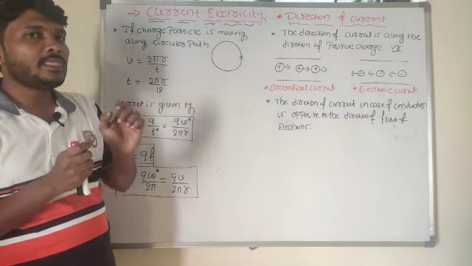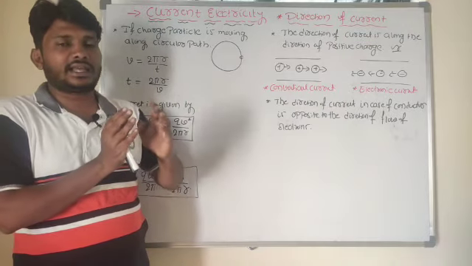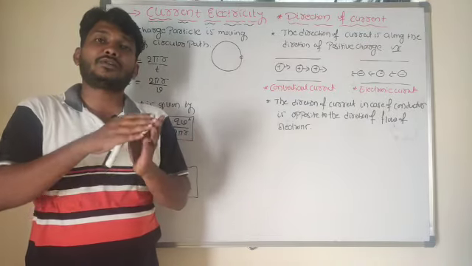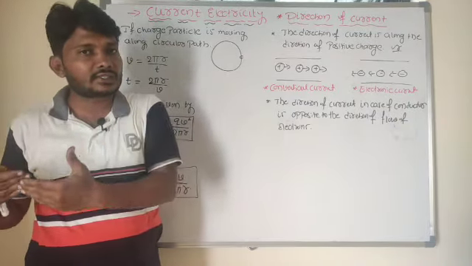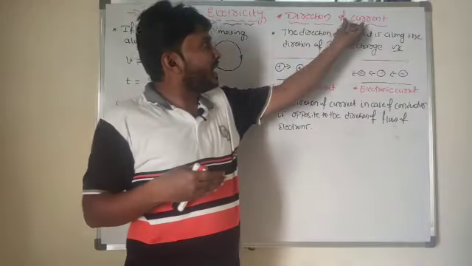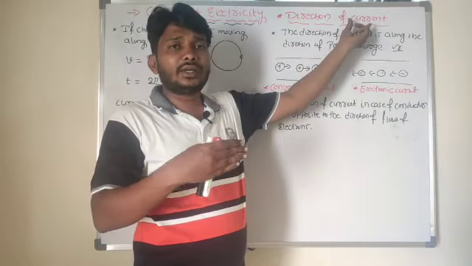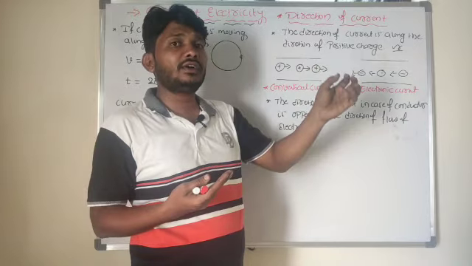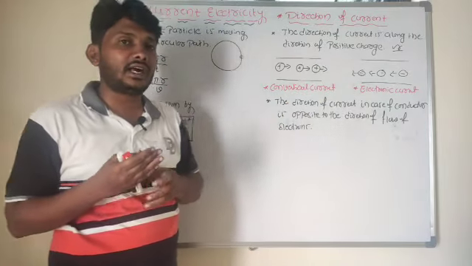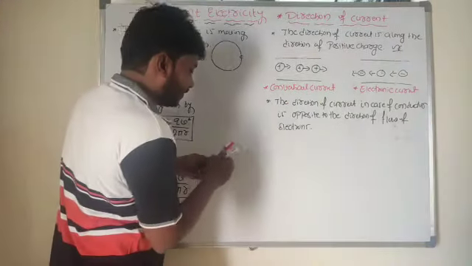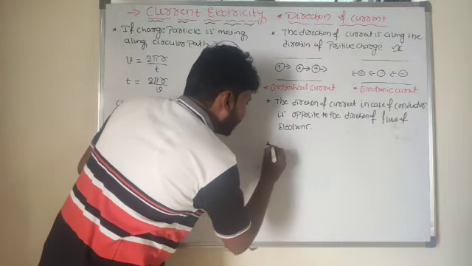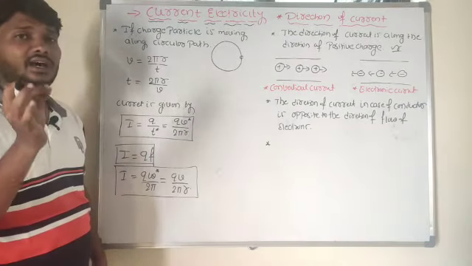Did you get my point? Generally we define scalar as having only magnitude, and vector as having both magnitude as well as direction. But current has a particular magnitude as well as direction also, and even so we consider current as a scalar physical quantity. The reason for that is current does not obey the vector addition rule.